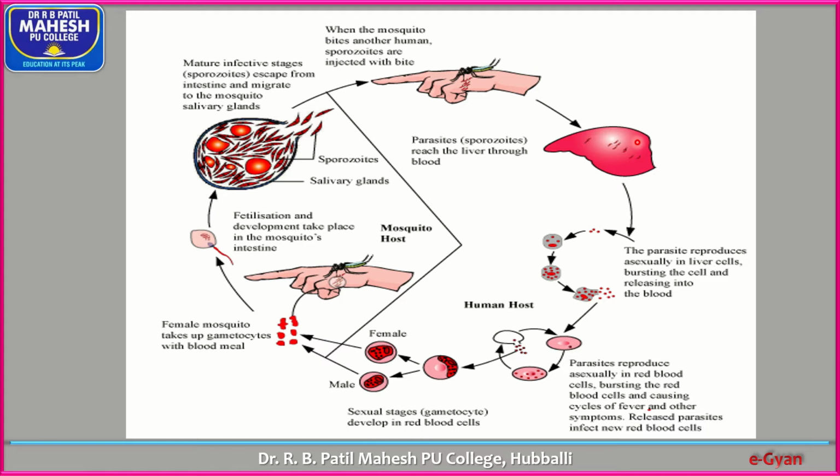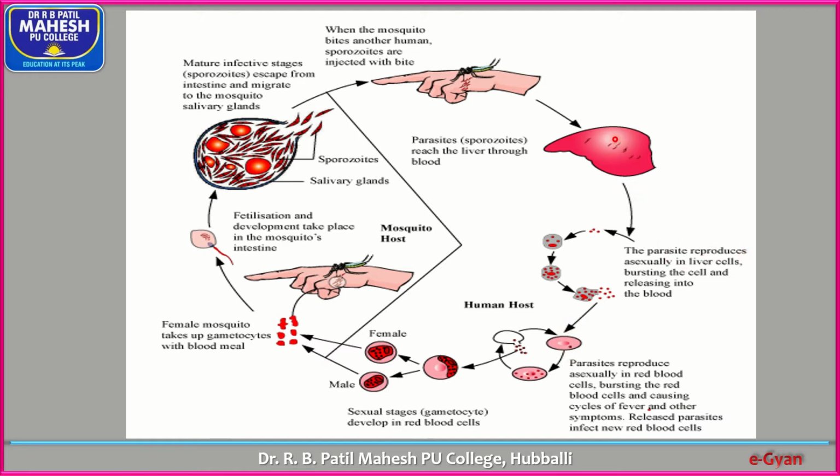In the liver cells, they reproduce by the asexual method, and this type of reproduction we call schizogony. There are two types of schizogony. One within the liver cells is called exoerythrocytic schizogony, which takes place outside the RBCs. The second one is endoerythrocytic schizogony, which takes place within the red blood cells.